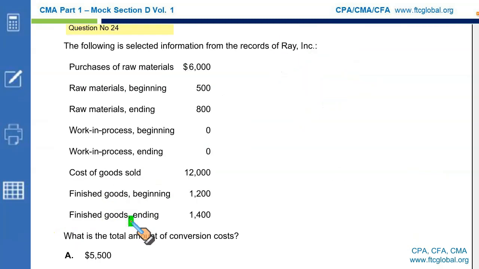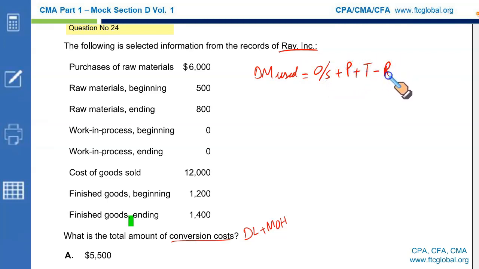Next we have the following selected information from the records of Ray Incorporated. What is the total amount of conversion cost? We know conversion cost is the sum of direct labor and manufacturing overhead. I'm going to list down some formulas which will go a long way and help you in many aspects of your preparation. First, how do we calculate the direct material used? We discussed this in the previous part: the direct material opening stock plus purchases plus transportation minus any returns minus closing stock. This will give you direct material used.